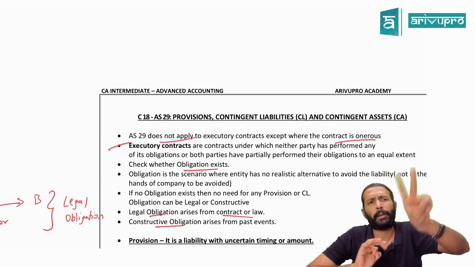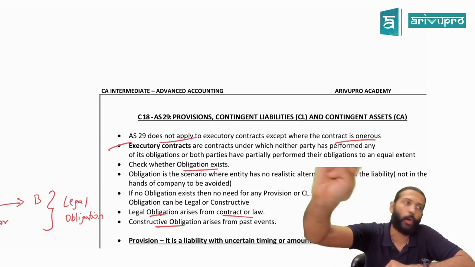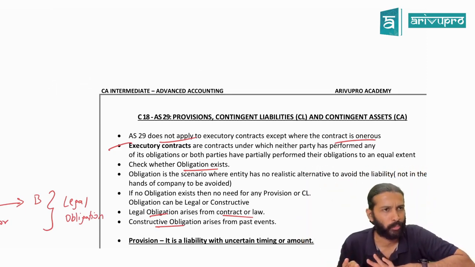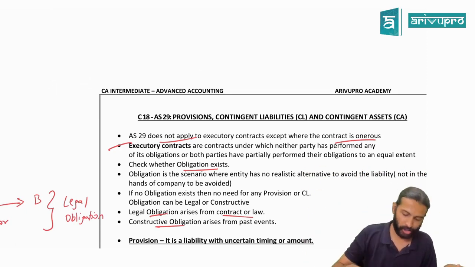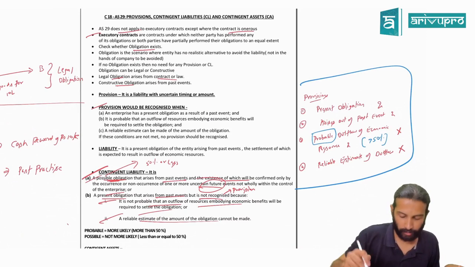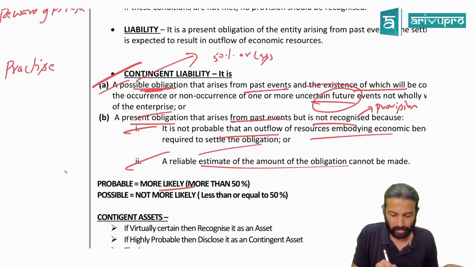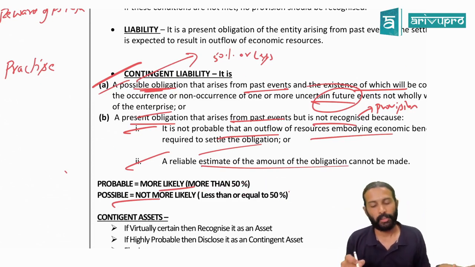Or you cannot create a provision under two circumstances. What is that? One, if there is no outflow of economic resources. Or two, if you cannot reliably estimate the outflow, then you cannot create a provision. You only disclose it as what? Contingent liability. So far, good. Can we directly apply it? Here I've already mentioned, probable means more than 50%. Possible means less than or equal to 50% chance.